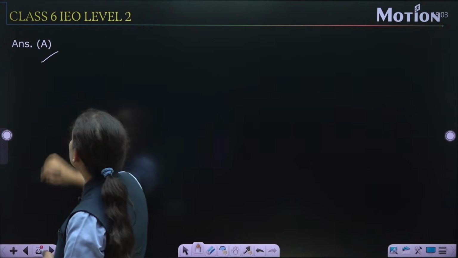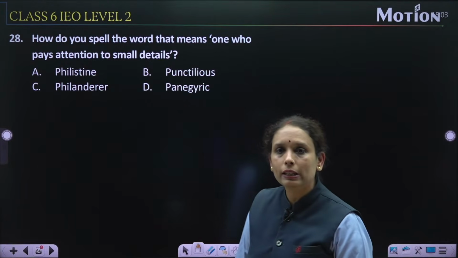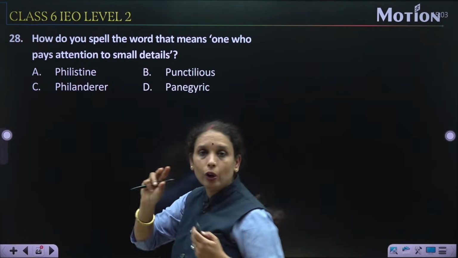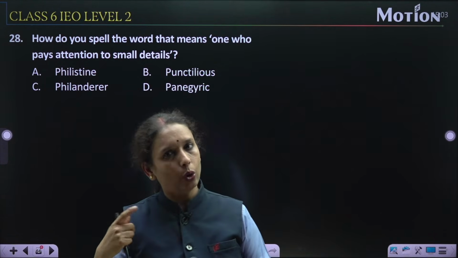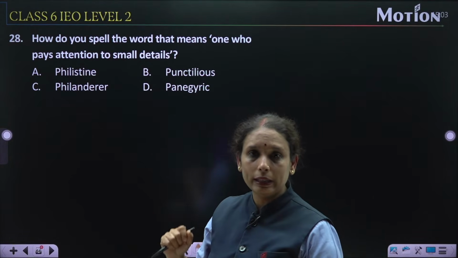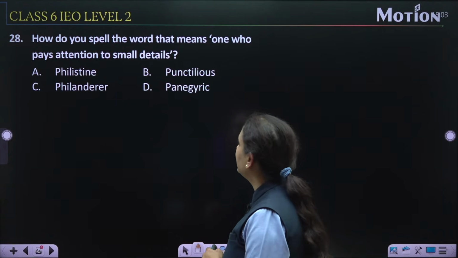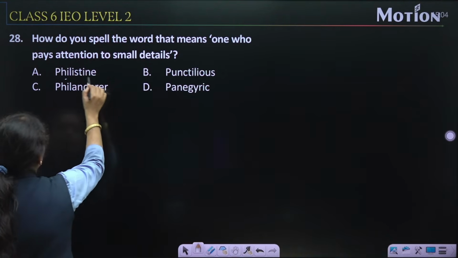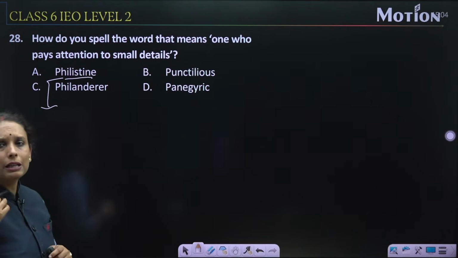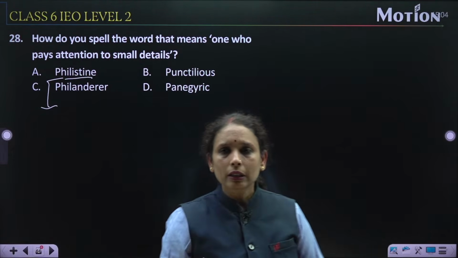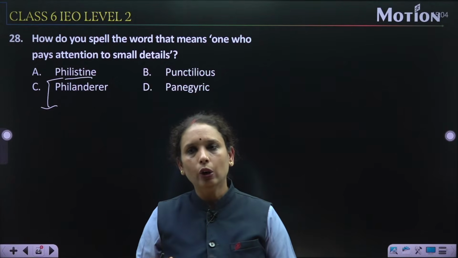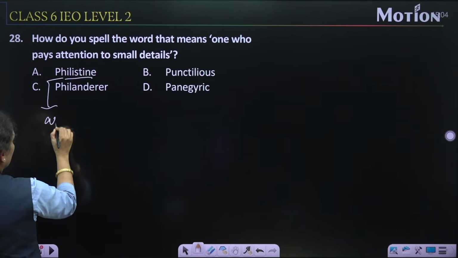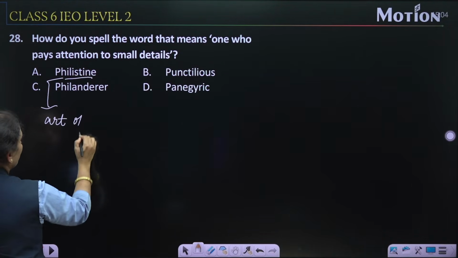So now come to the next question, that is question number 28. How do you spell the word that means one who pays attention to small details. जो छोटी छोटी सी डिटेल्स पे बहुत ज्यादा ध्यान देता है, उसको हम क्या बोलते हैं, ऐसे हमको यहाँ से फाइंड आउट करना है. Now first option is Philistine. Philistine, it means a person who does not like or understand or enjoy the art of beauty. Who does not enjoy the art of beauty.